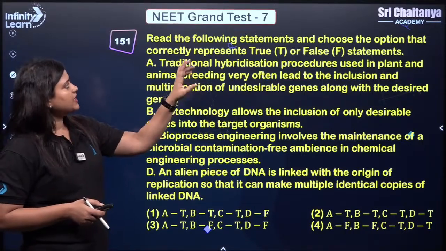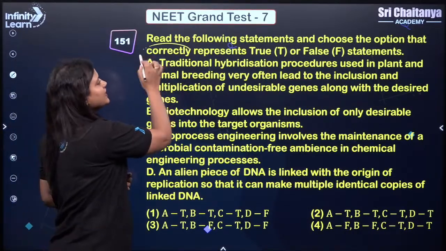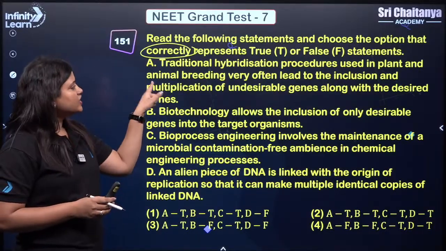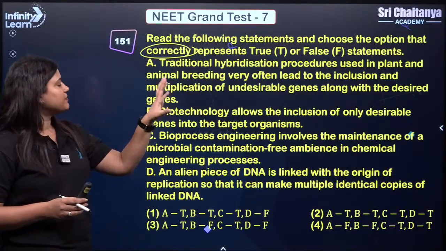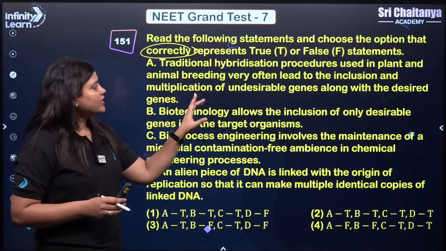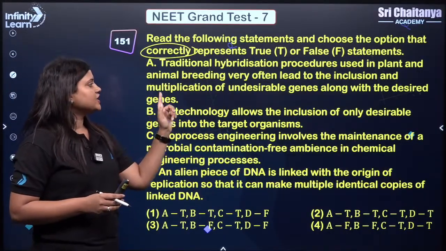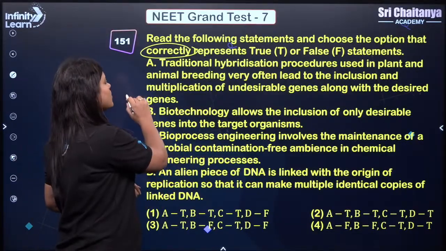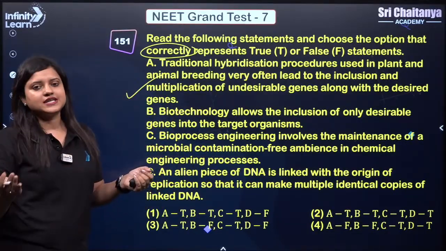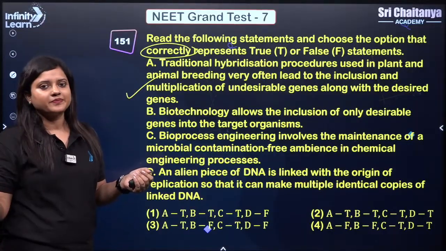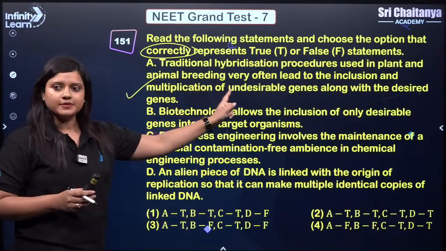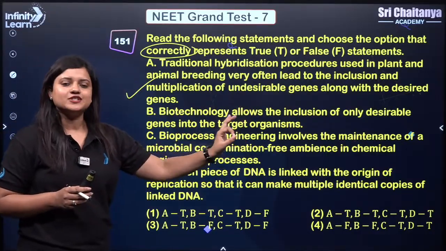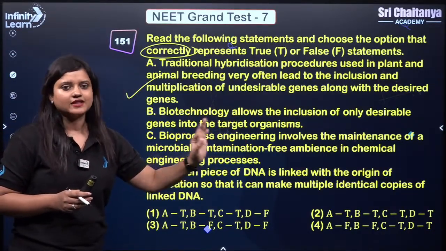Next. Read the following statements and choose the option that correctly represents true and false. From biotechnology. Traditional hybridization procedures used in plants and animals very often lead to inclusion and multiplication of undesirable genes along with the desirable gene. So we cannot control the characteristics. Both the desirable and undesirable genes will be coming in case of traditional hybridization. Biotechnology allows the inclusion of only the desirable gene. Yes, we can choose the genes and the characteristics.